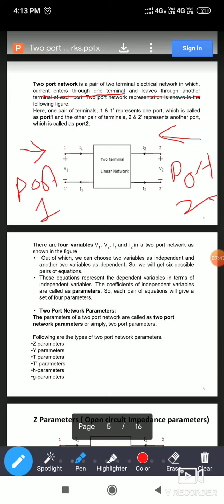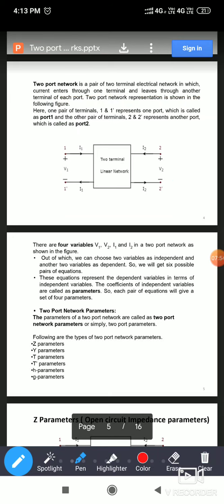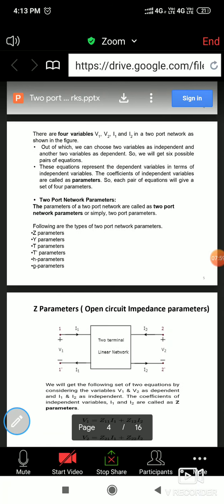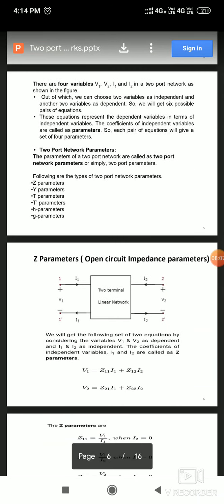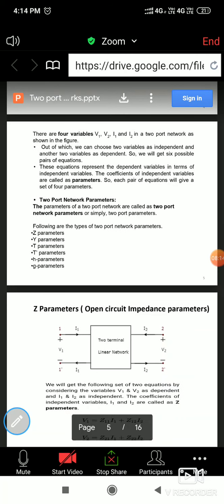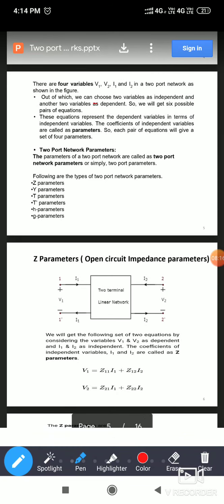Now I1, I2, V1, V2 are called port variables. So there are four variables in total: V1, V2, I1 and I2. Out of these four variables, we have to consider any two as independent, while the remaining two variables act as dependent.